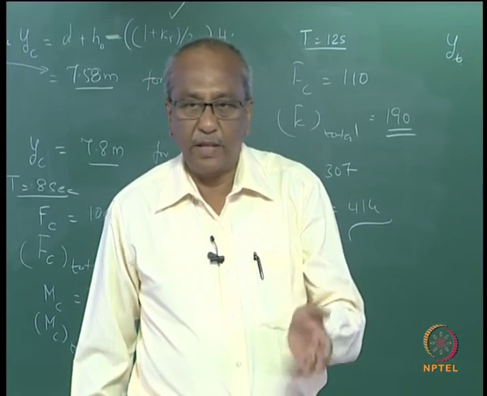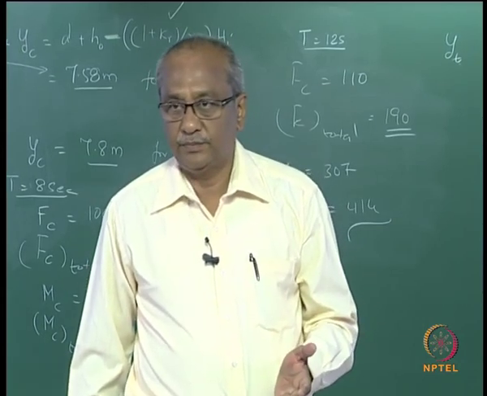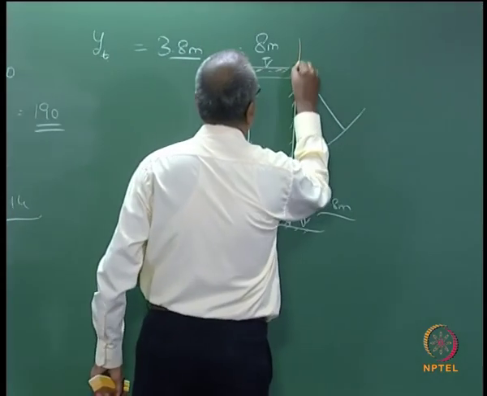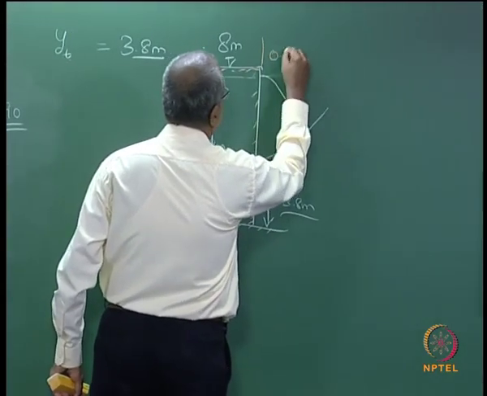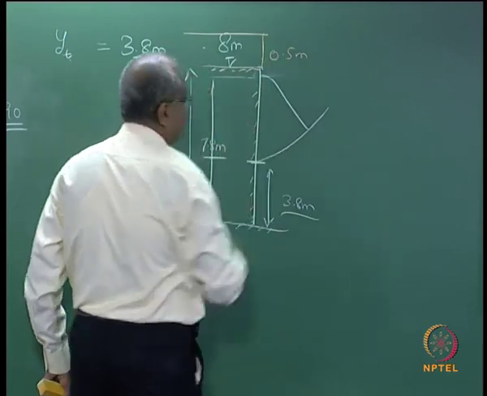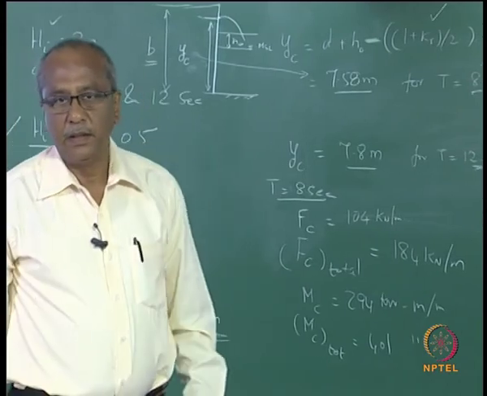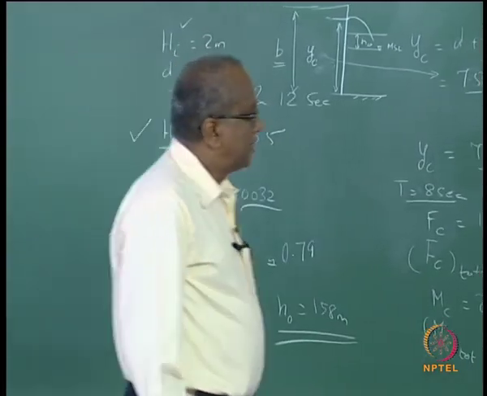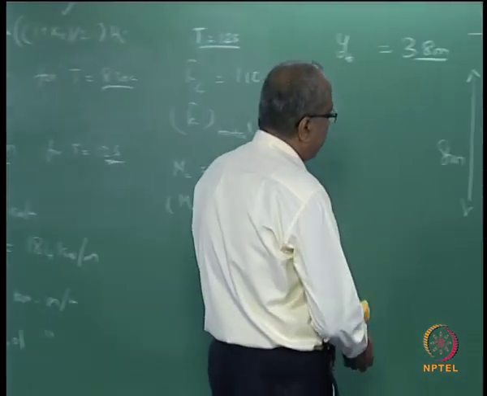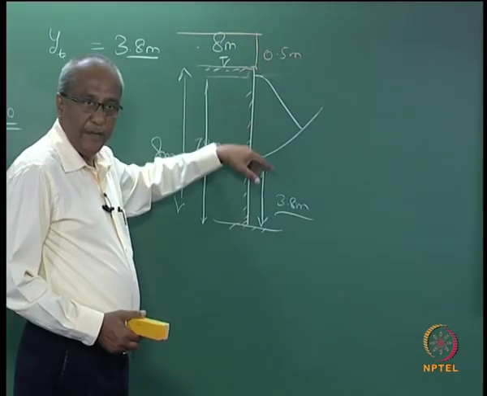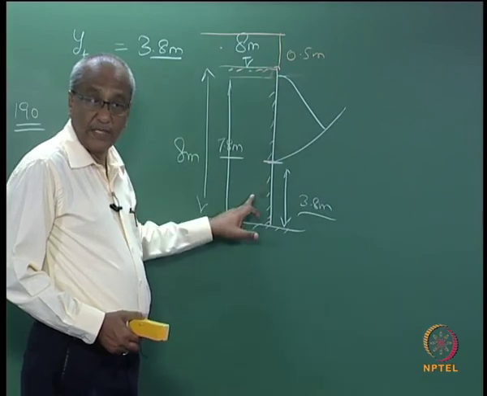It depends on the importance of the structure. Then maybe you go in for a freeboard of say 0.5 meters. So this is the kind of situation. Now you know the height of the wall, where the crest is going to come, where the trough is going to come.